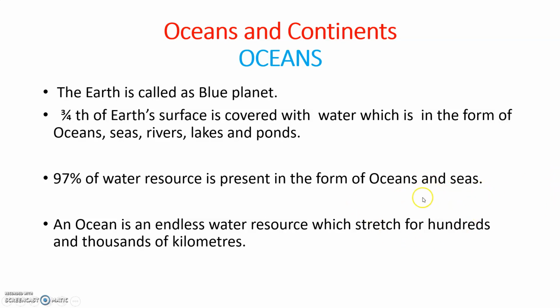And if you want to go to any other country by big ships, we can go to other continents also through the oceans. See, what is an ocean? An ocean is an endless water resource which stretches for hundreds and thousands of kilometers. That is called an ocean.